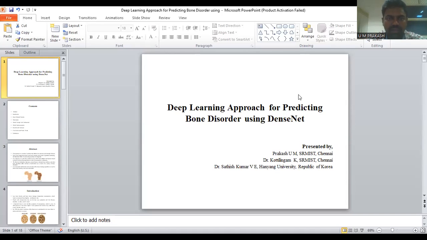I am Prakash. I am from SRM Institute of Science and Technology, Chennai. So I'm going to present my research paper. The title is Deep Learning Approach for Predicting Bone Disorder Using DenseNet. And my colleagues, Dr. Kottilingam sir and Dr. Sathish Kumar sir.